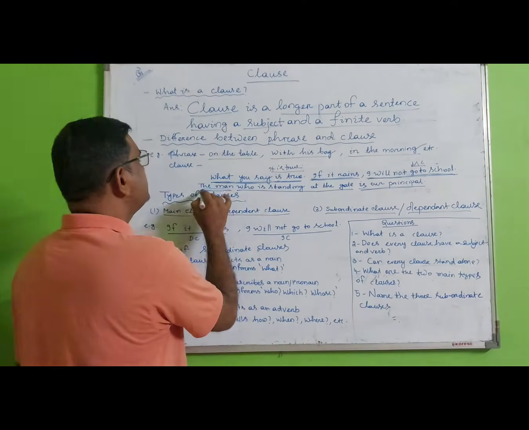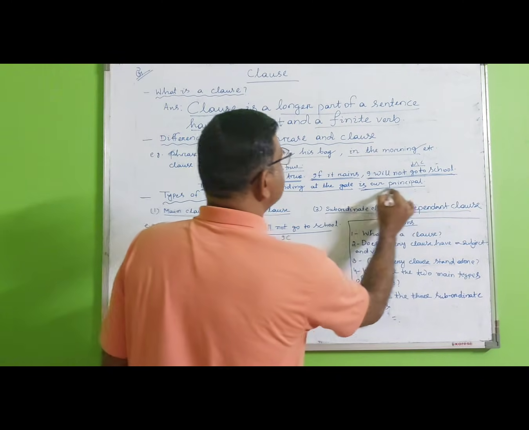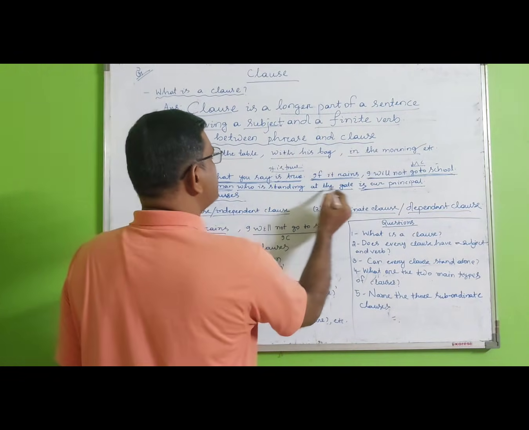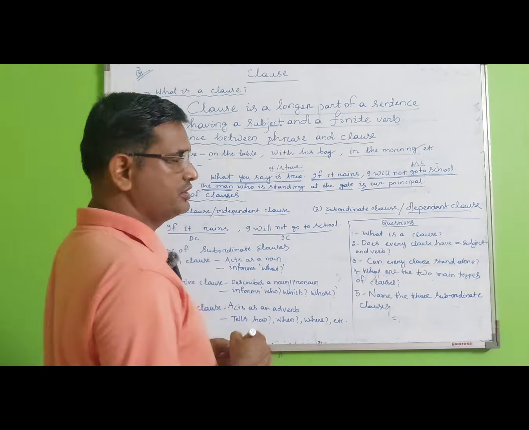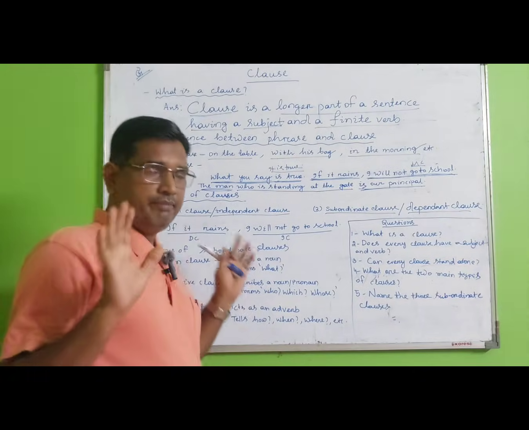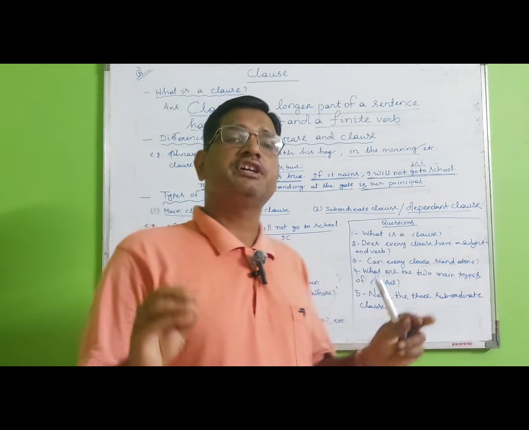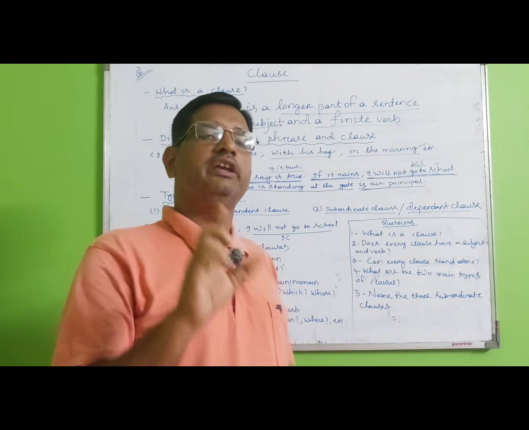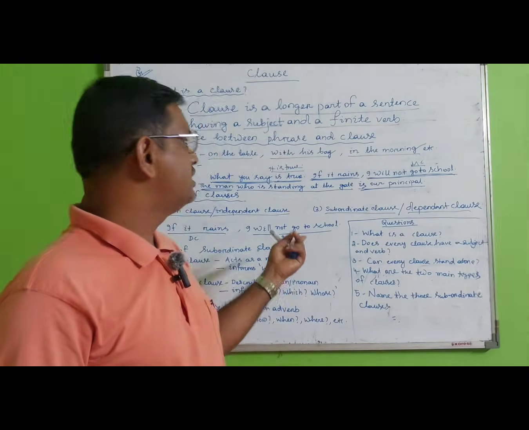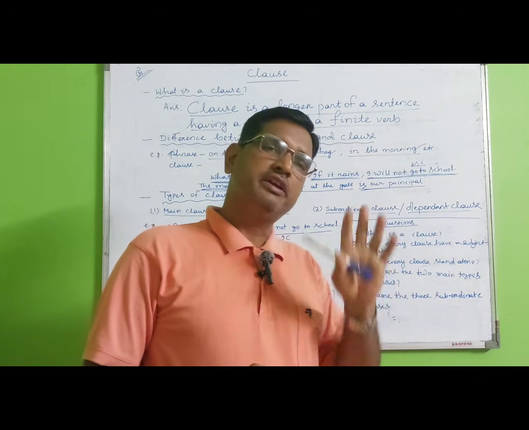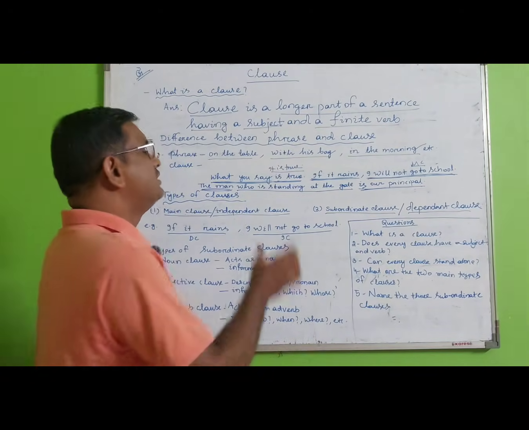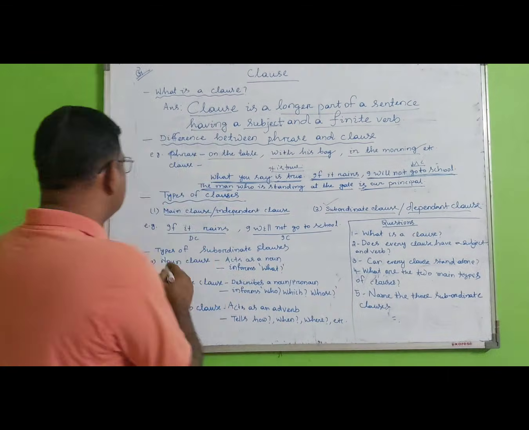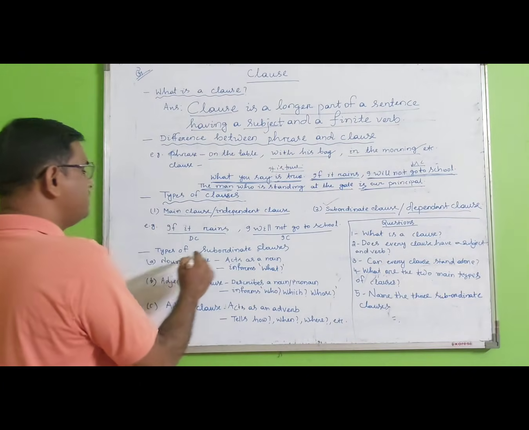In the same way, in the man who is standing at the gate is our principal, the man is our principal is the main clause, and who is standing at the gate is the subordinate clause. So broadly, clauses are divided into two types: main or independent clause, and subordinate or dependent clause. Then the subordinate clause is divided into three types.